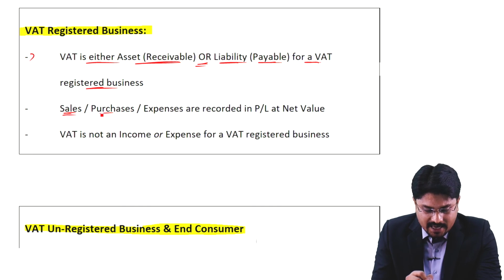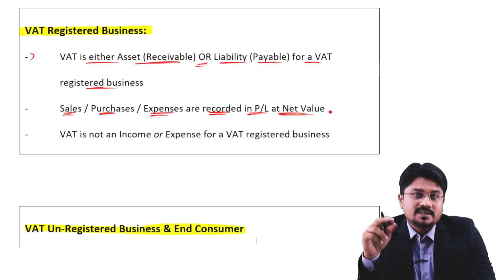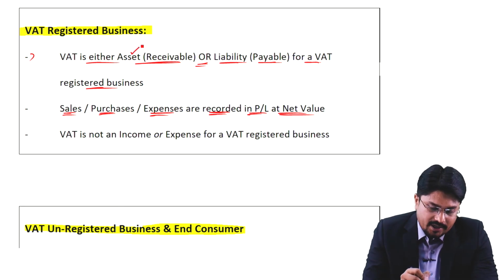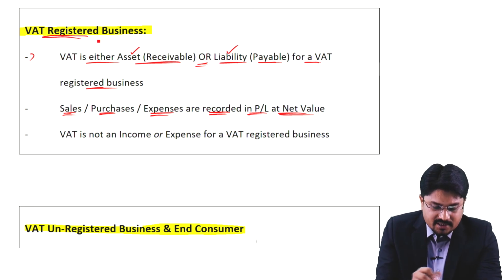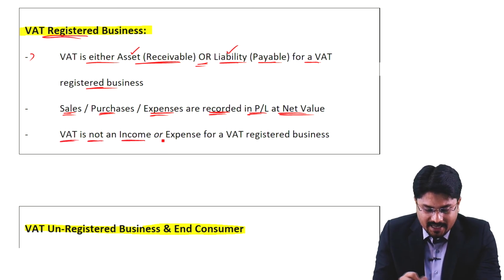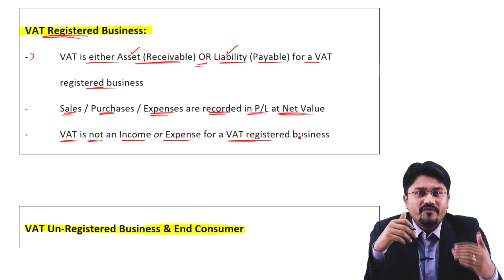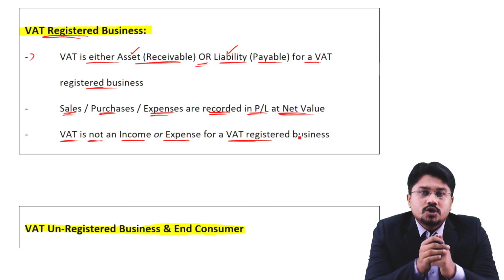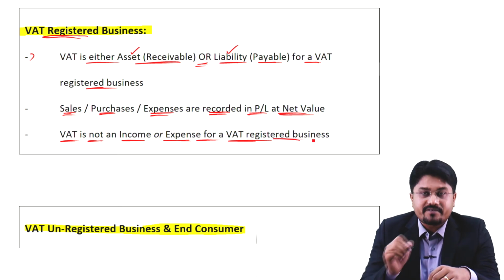And any sale, purchase or expense is recorded in the P&L at net value, meaning a value in which VAT is not included. VAT is separately recorded as an asset or liability of the business. And for a VAT registered business, VAT is not an income and not an expense. Why? Because it is always payable to or receivable from HMRC. So VAT is not an income or expense for a VAT registered business.